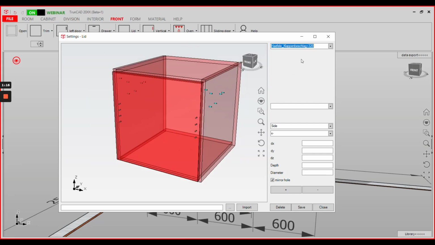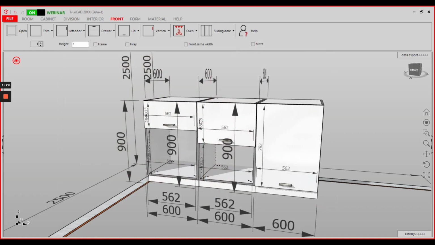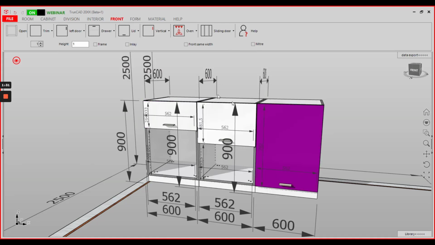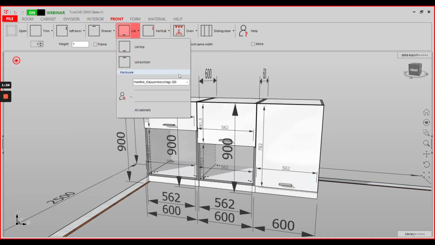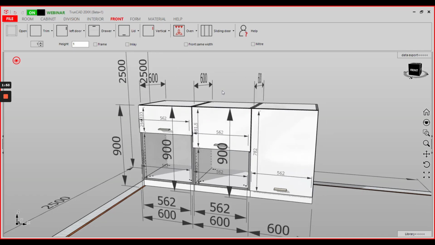Make sure that in each of these members of the series the drillings are placed correctly. Then save the settings and close the window. And when adding flap doors to your drawing, with one of the fittings of the series selected, no matter what value follows the greater than symbol, it will be selected automatically.